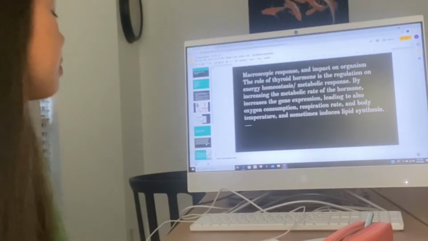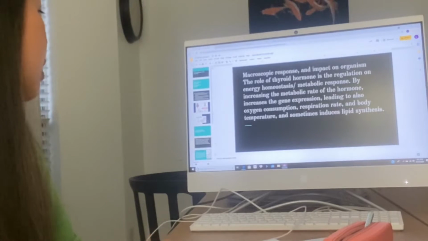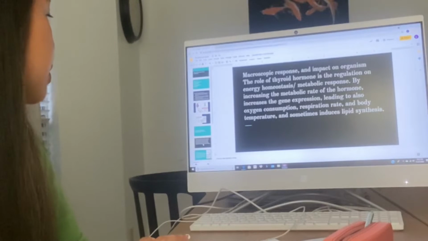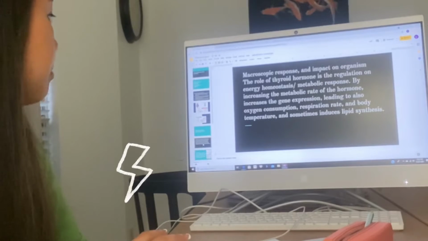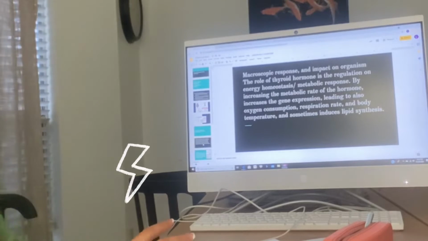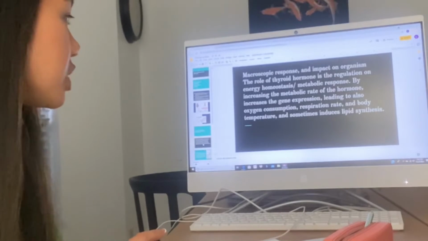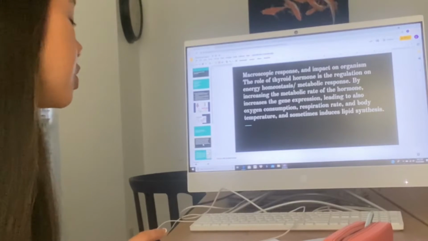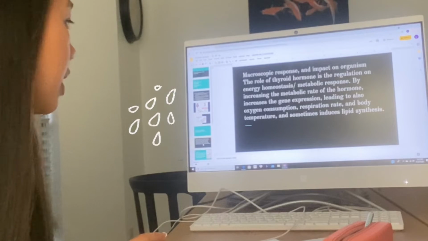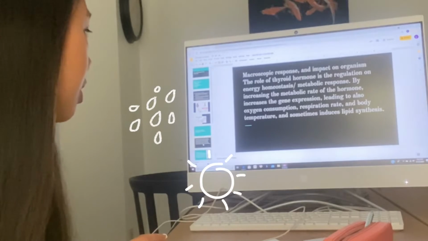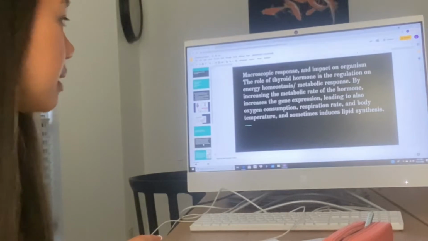Okay, so the response of thyroid hormones is the regulation of energy homeostasis and metabolic response. By increasing the metabolic rate, the hormone increases gene expression, leading also to an increase in oxygen and respiration rate, and body temperature, also sometimes inducing lipid synthesis.